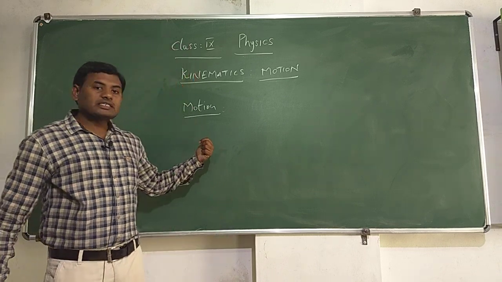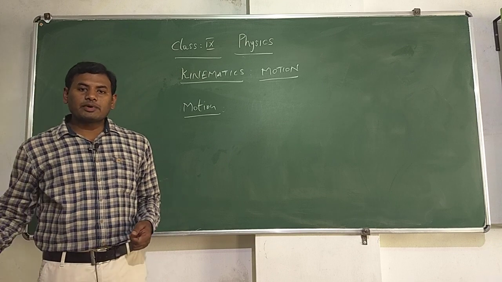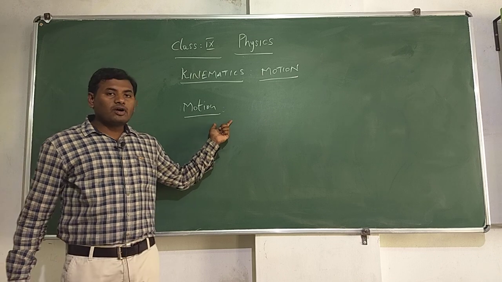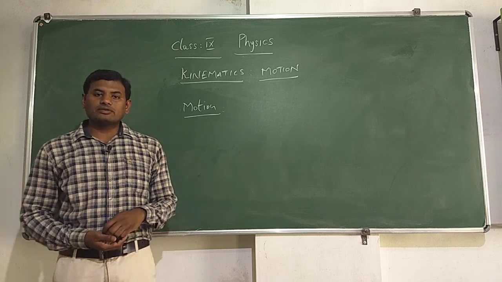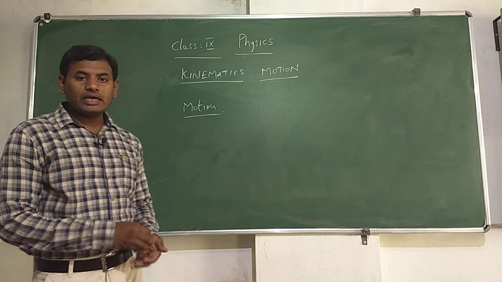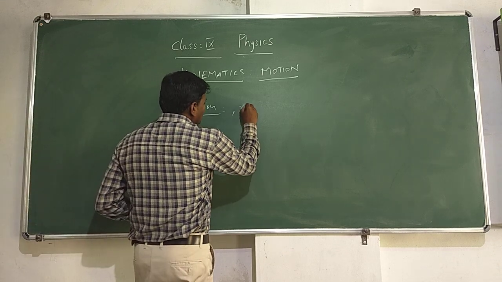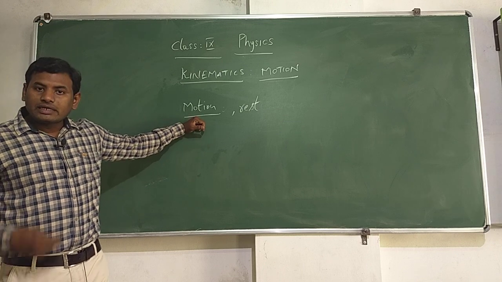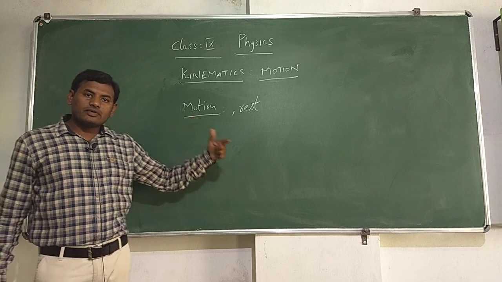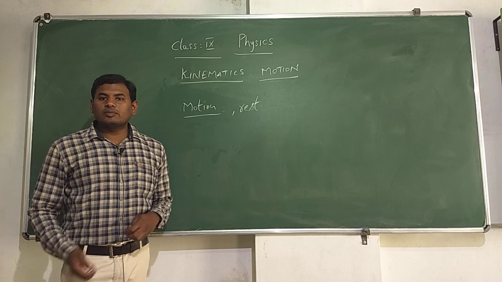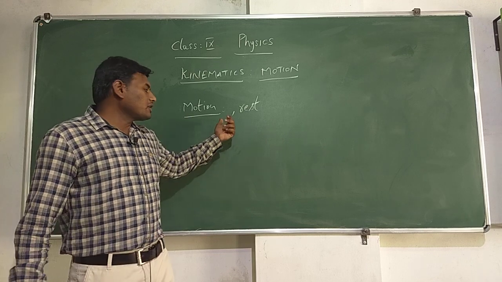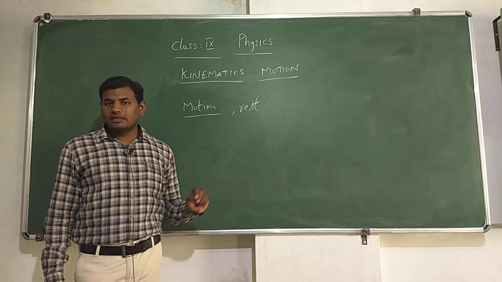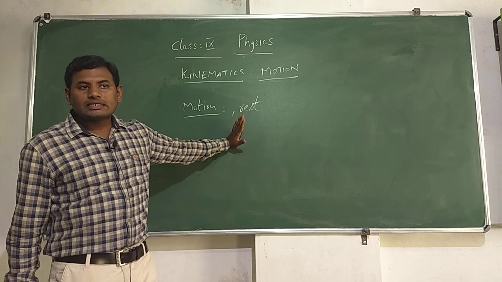If the surroundings of the object change with respect to time, then the object is said to be in motion. If the surroundings of the object are not changing with respect to time, then the object is said to be at rest. So, when the time is changing, along with the time, if the surroundings of the object are also changing, then the object is said to be in motion. If the surroundings are not changing with respect to time, then the object is said to be at rest. And motion and rest are relative terms.